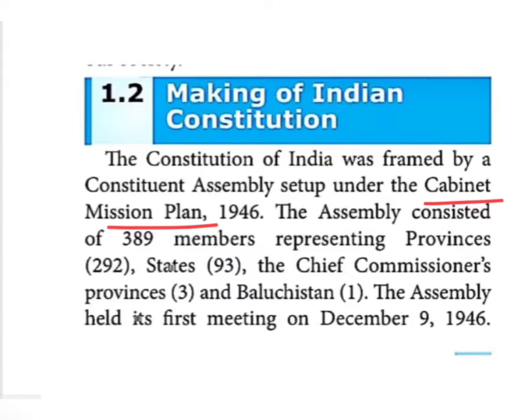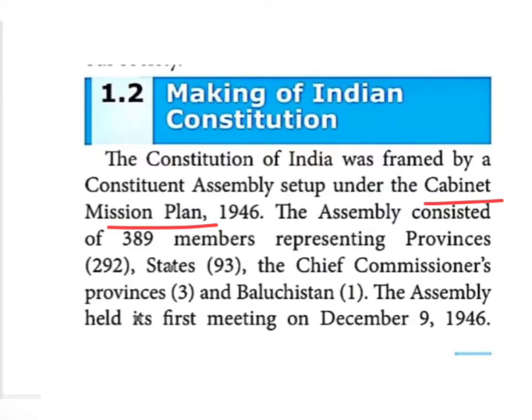These are the provisions of the Cabinet Mission Plan, which was signed in the year 1946 by three British officers, Sir Pethick Lawrence, Sir Stafford Cripps and A.V. Alexander. They signed the negotiations with the Indian leaders about the transfer of power.